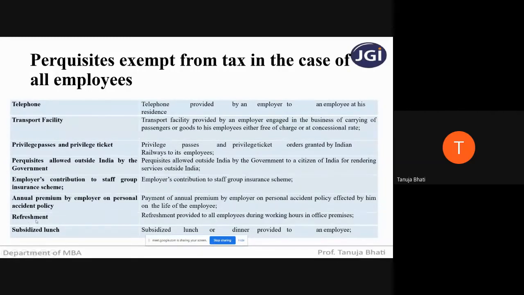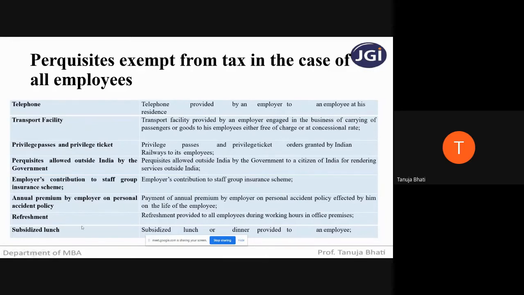Refreshments. Refreshments means any food, snacks, meals given by the employer to the employee during office hours on the premises. So whatever refreshment has been provided by the employer, it will not be chargeable to tax.